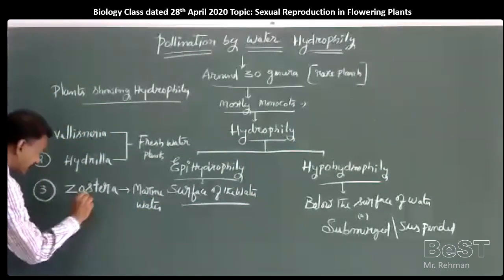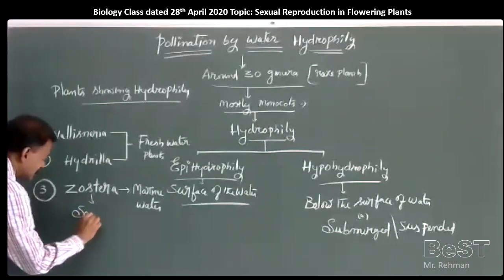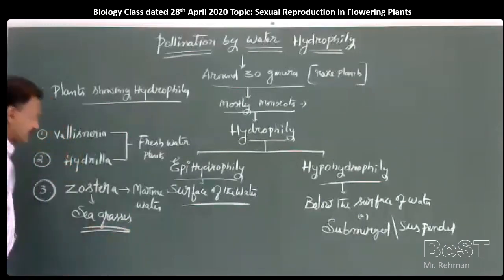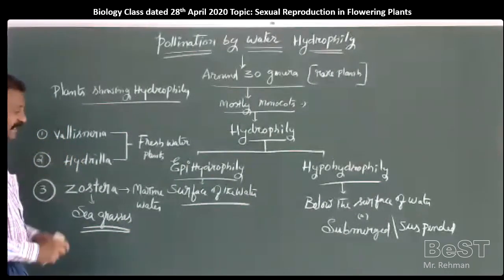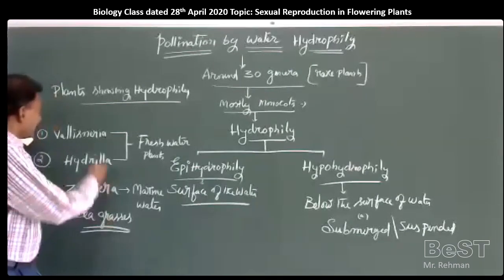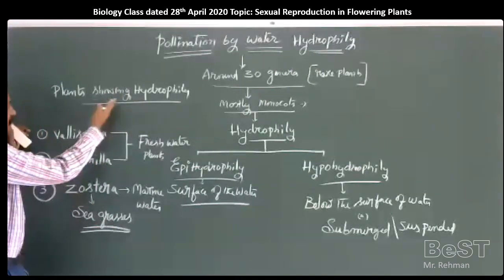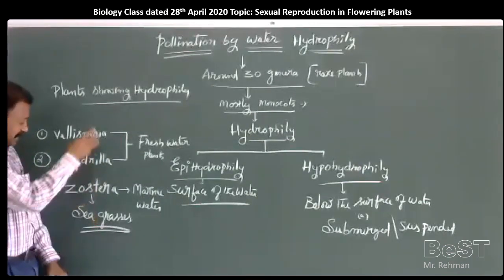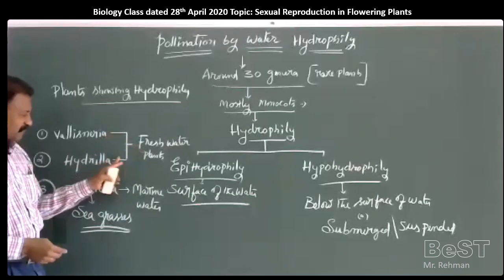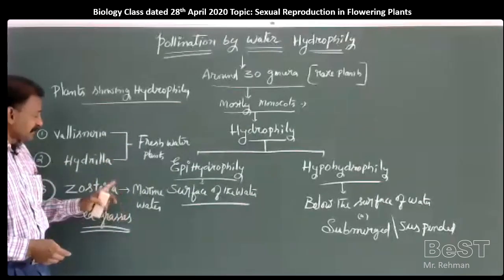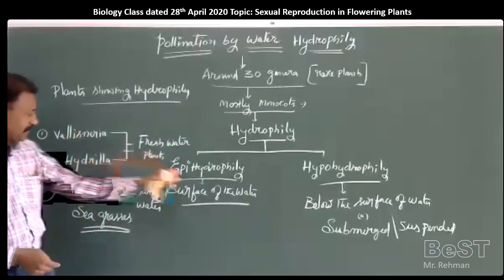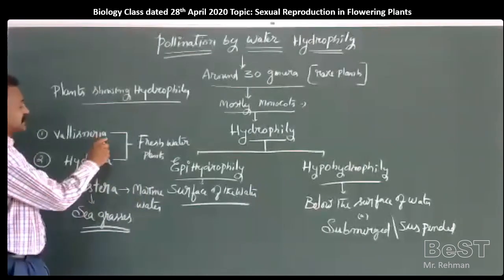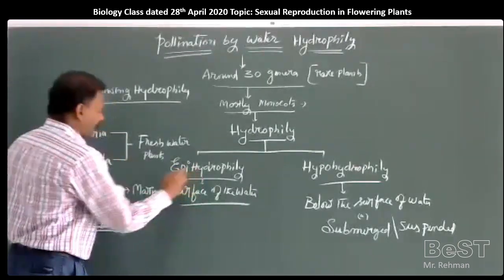Generally, Zostera is called seagrass. So, among the examples of plants showing hydrophily, Vallisneria, Hydrilla, Zostera, two are freshwater forms, one is a marine form. Then the question comes, whether all of these show epihydrophily or hypohydrophily. Vallisneria shows epihydrophily.